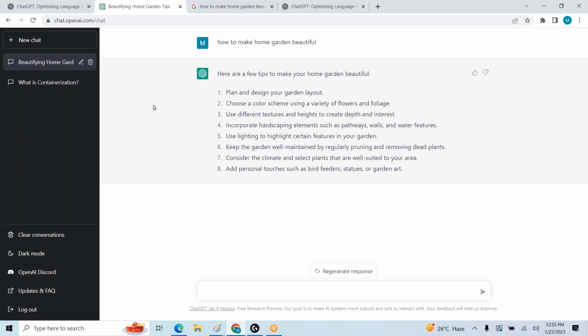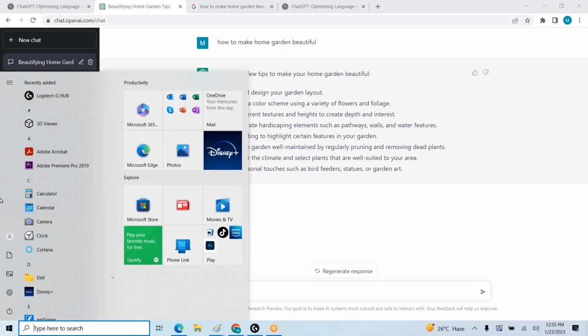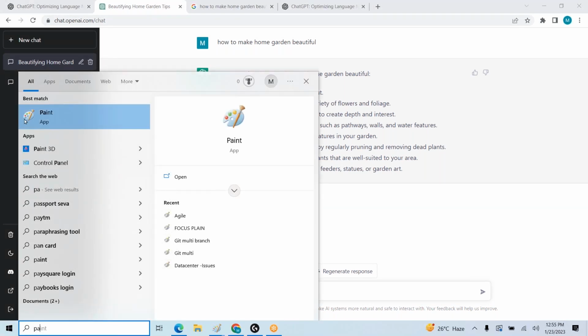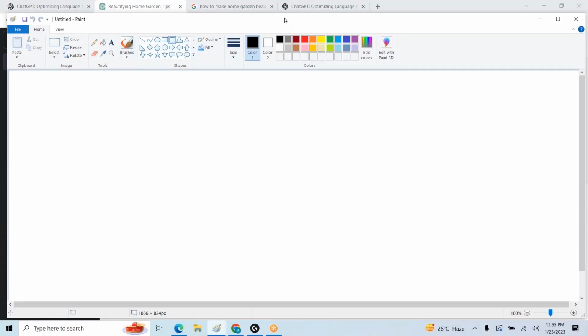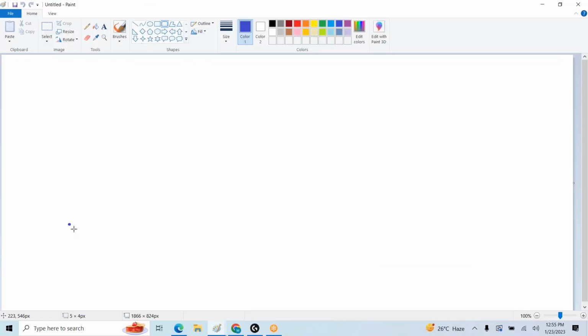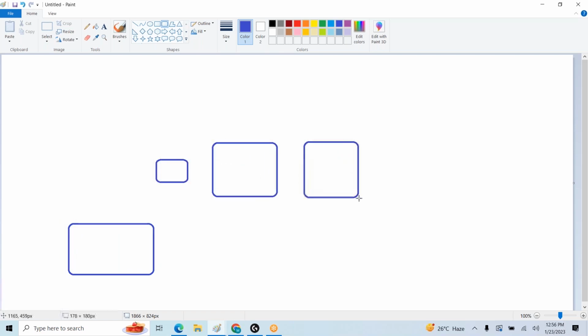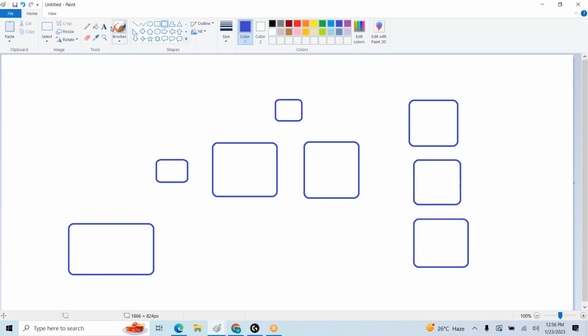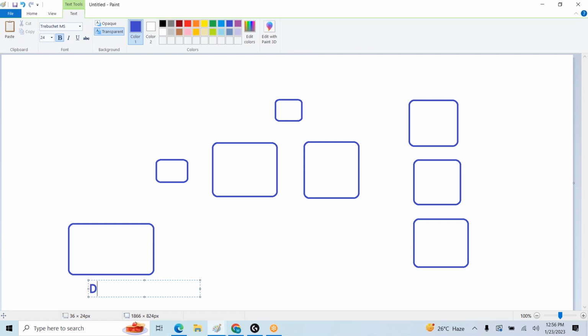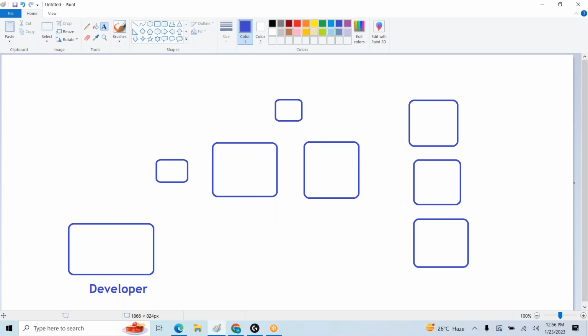Okay. Now let us try to relate how it will be useful in our DevOps and cloud areas. So let us take our DevOps pipeline. DevOps: developer, version control, build, deploy, different areas. Here we are trying to set up our pipelines, and here a developer is trying to generate code, and Git here.